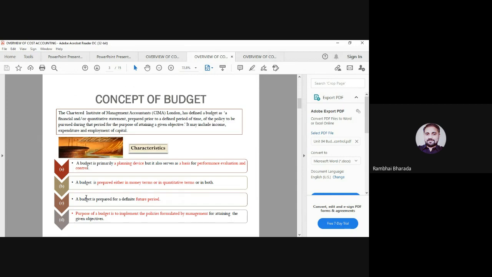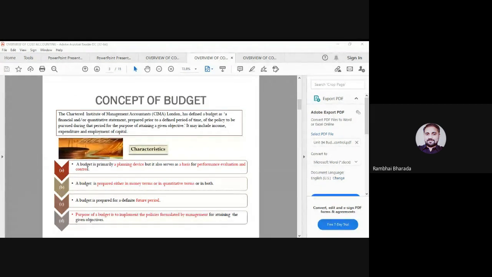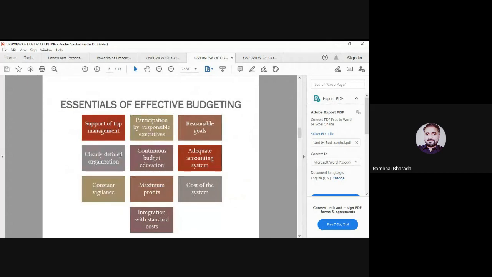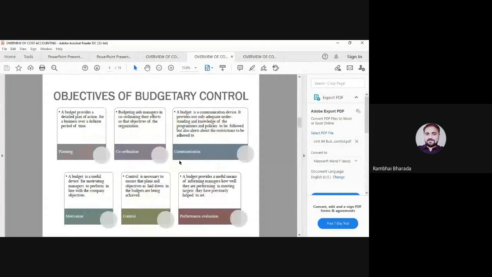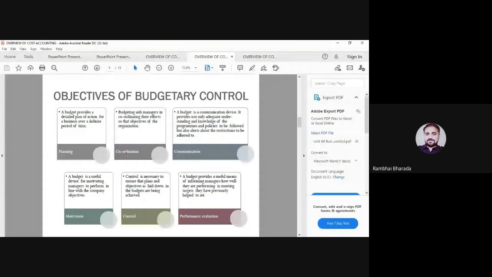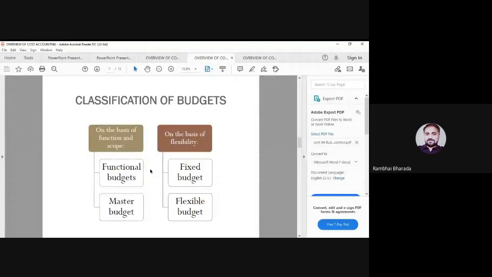Suppose a question is asked, the budget is prepared for which period? Past, present, future, or none of the above? The answer is it is prepared for the future period. Maybe a question is asked from this point also, which of the following is an objective of budgetary control? So you need to select the right objective. Classification is also important. A question may be asked how many types of budgets are there as per flexibility? 2, 3, 4, 5. The answer is 2.